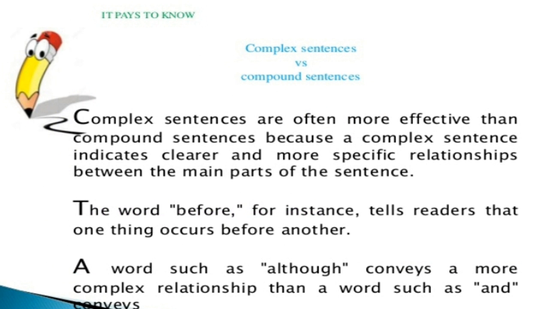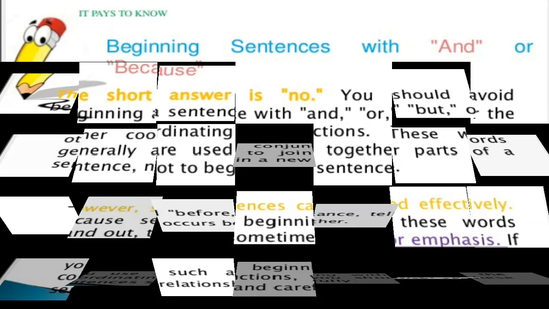Complex sentences are often more effective than compound sentences because a complex sentence indicates clearer and more specific relationships between the main parts of the sentence. The word before, for instance, tells the readers that one thing occurs before another. A word such as although conveys a more complex relationship than a word such as and conveys.